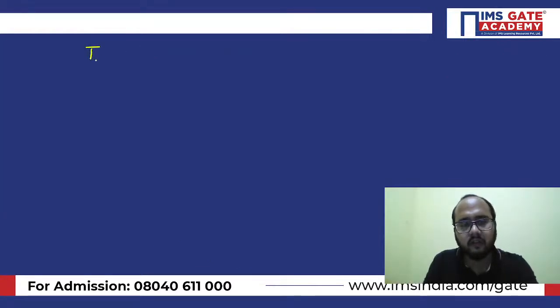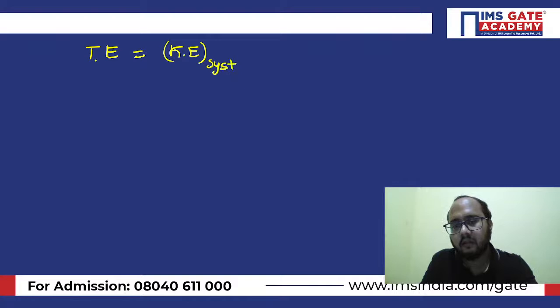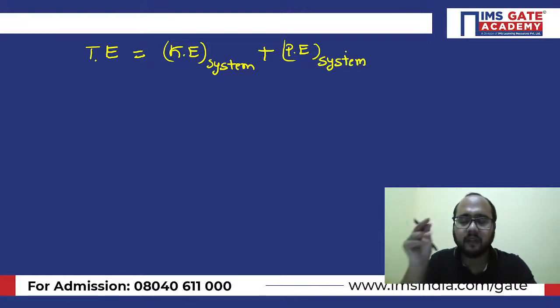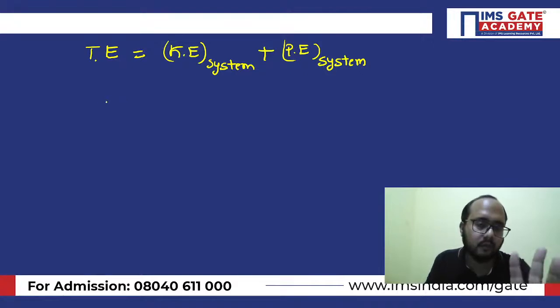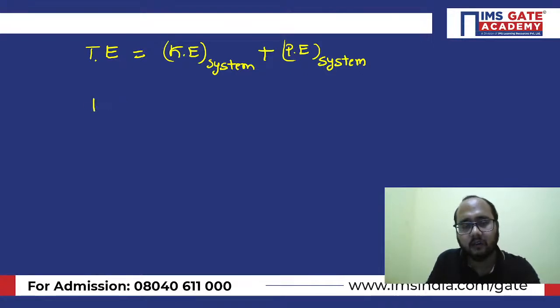So first of all, in the energy method, you will calculate the total energy. Total energy includes the kinetic energy of the system plus the potential energy of the system. Whatever elements are present in the system, you have to take all of them. If you add both those values, you will get the total energy. Now, to get the equation of motion, you need to differentiate the total energy with respect to time.